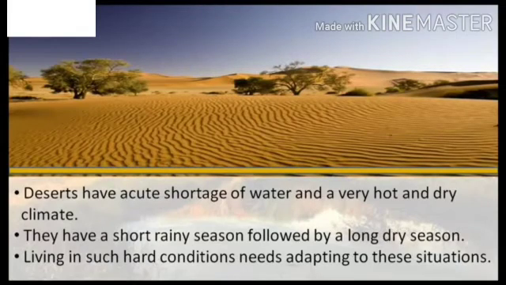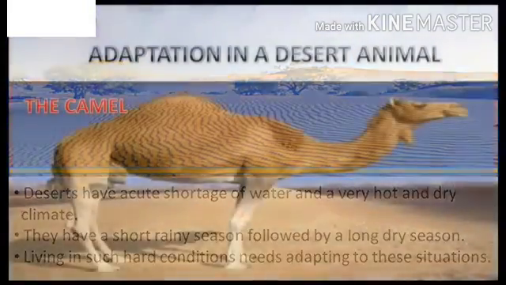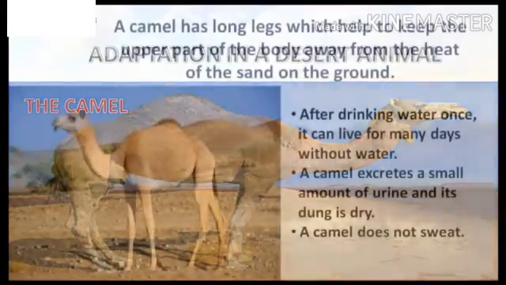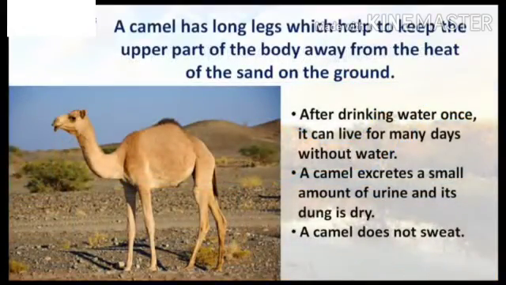Deserts have acute shortage of water and a very hot and dry climate. They have a short rainy season followed by a long dry season. Living in such hard conditions needs adapting to these situations. A camel is an animal well adapted to live in a desert. It has long legs which help to keep the upper part of the body away from the heat of the sand on the ground. After drinking water once, it can live for many days without water.